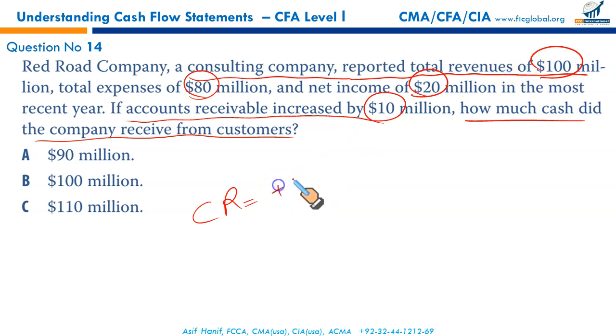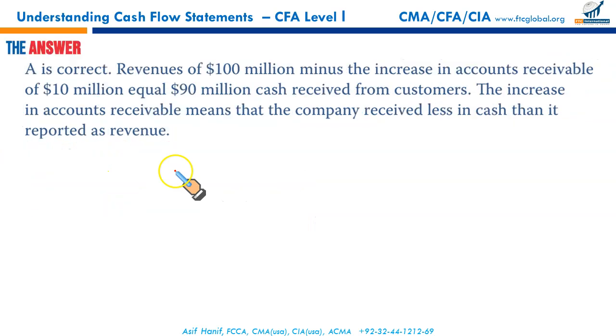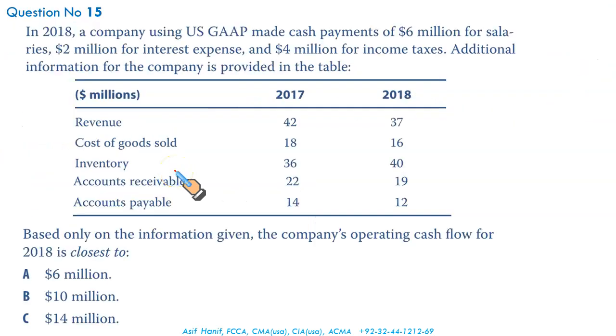Revenue has a positive impact upon our cash flows. We'll take revenue as positive. What has happened over the period? Our gross receivables increased over the period. When the gross receivables increased, yet they didn't pay, which means it's an outflow. Had there been a decrease in receivables, it means they have paid us, we would have added. So 100 minus 10 gives you 90 million, and that gives you A as the correct option.